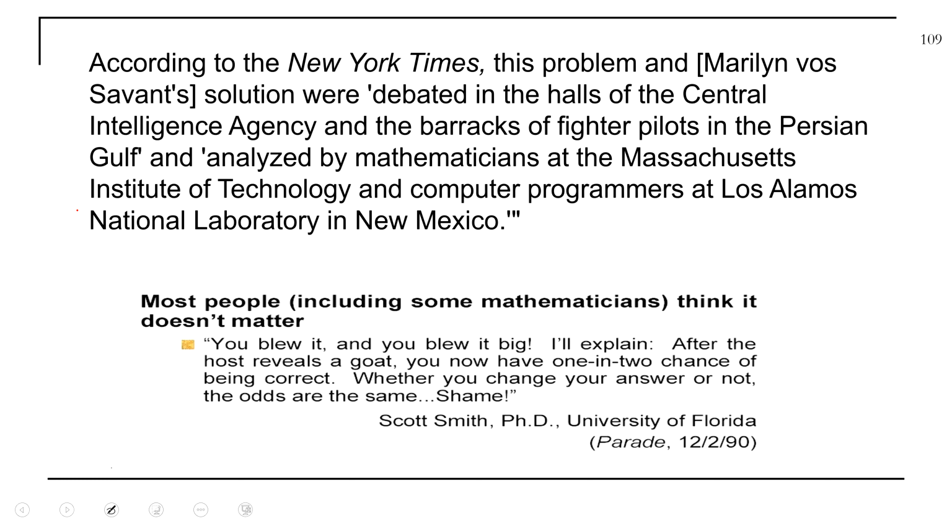According to the New York Times, this problem was debated. Marilyn vos Savant has, I think it's either the American or the world record for IQ, the highest IQ in the world, or at least in America. And she used to have a column in Parade magazine where she wrote up a solution to this. And it was a very controversial solution because she gave the correct answer. She said you should always switch. And the New York Times wrote about this because there was a lot of mail that was sent in after Marilyn vos Savant wrote this column. And many people said, you blew it big, and didn't really understand conditioning, didn't understand conditional probability. It's a very confusing problem for a lot of people.